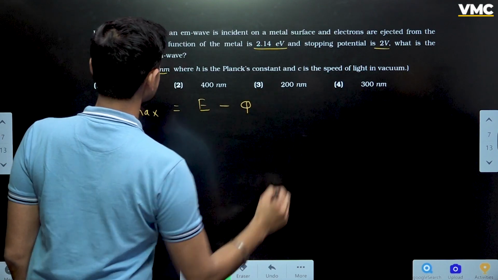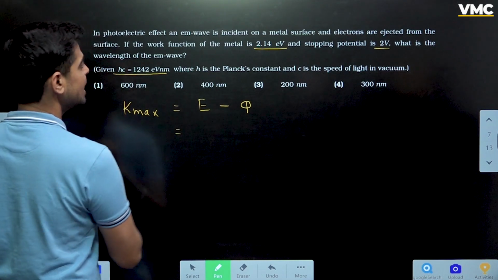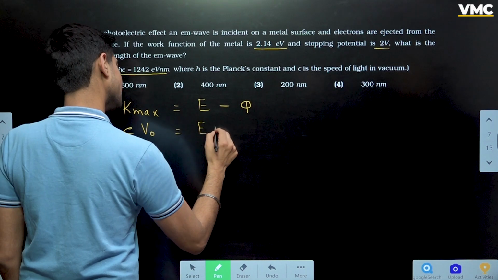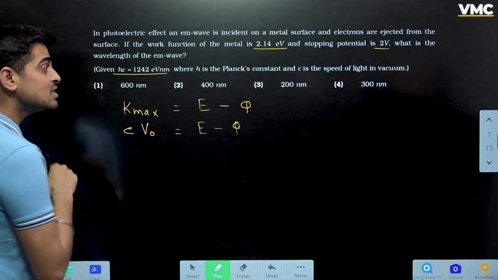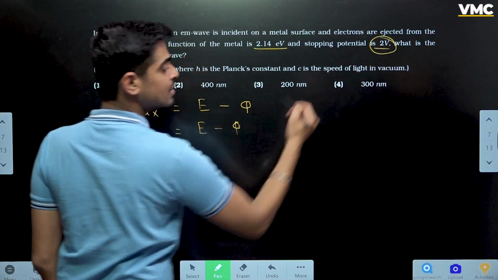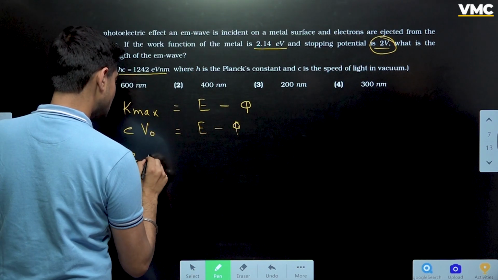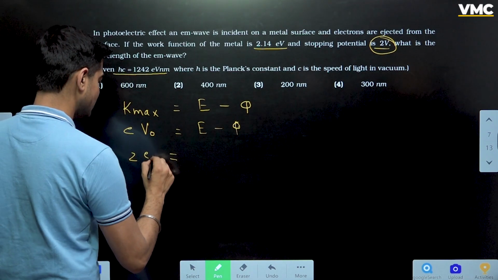E minus phi, isn't it? So K max is how much? K max is equal to eV naught, E minus phi, isn't it? How much is V naught? Stopping potential is 2 volt. So how much will be K max, eV naught? It is going to be 2 electron volt, isn't it?